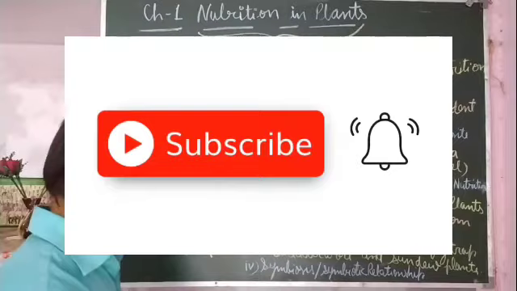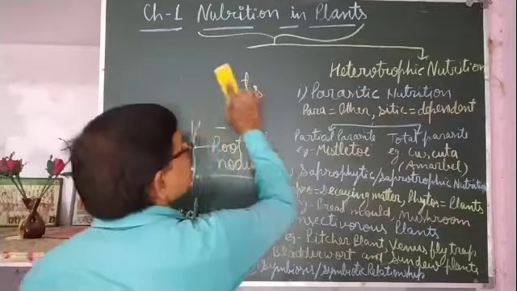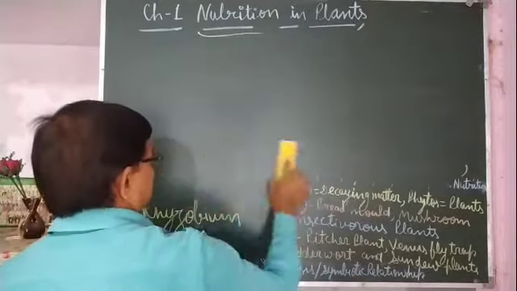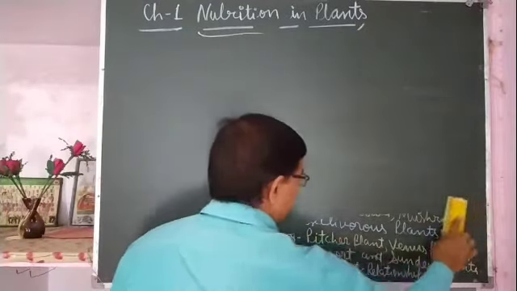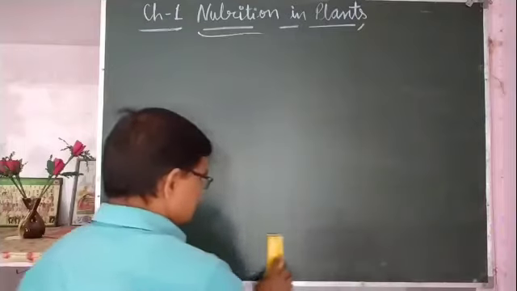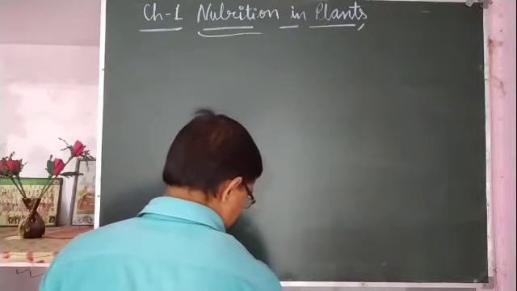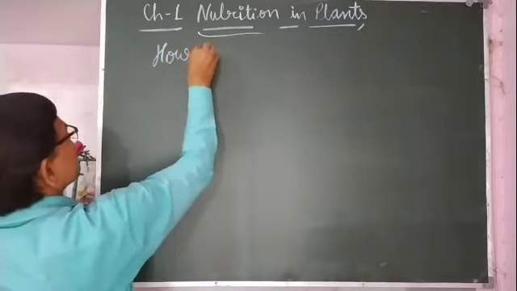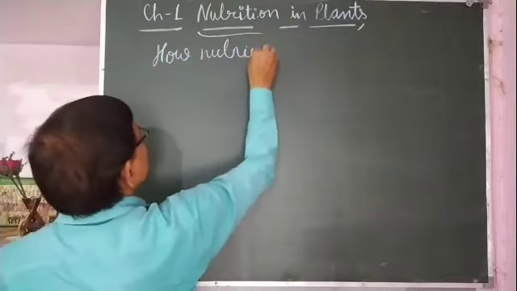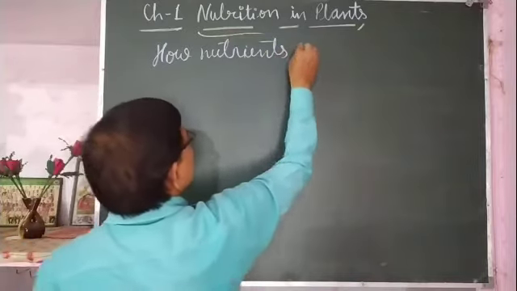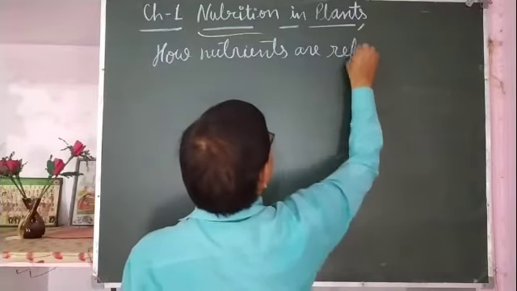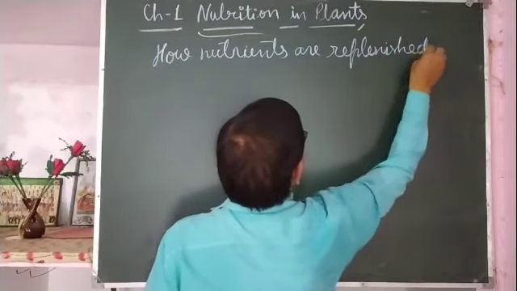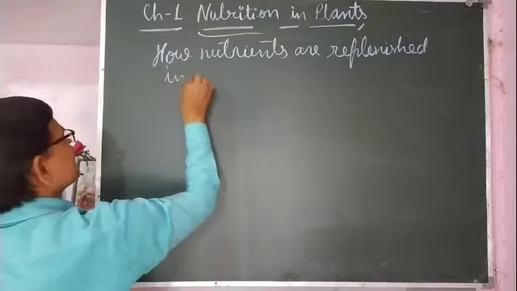Now we will discuss the last topic of the chapter, that is how nutrients are replenished in the soil.